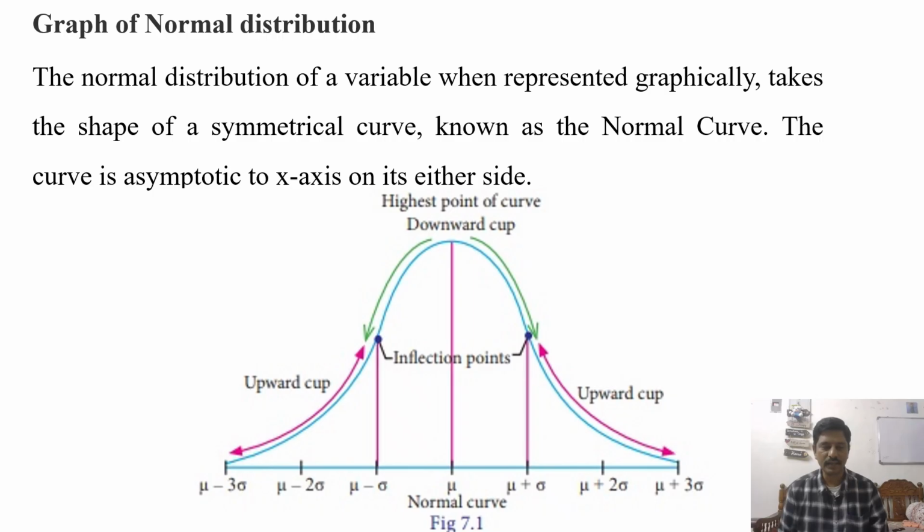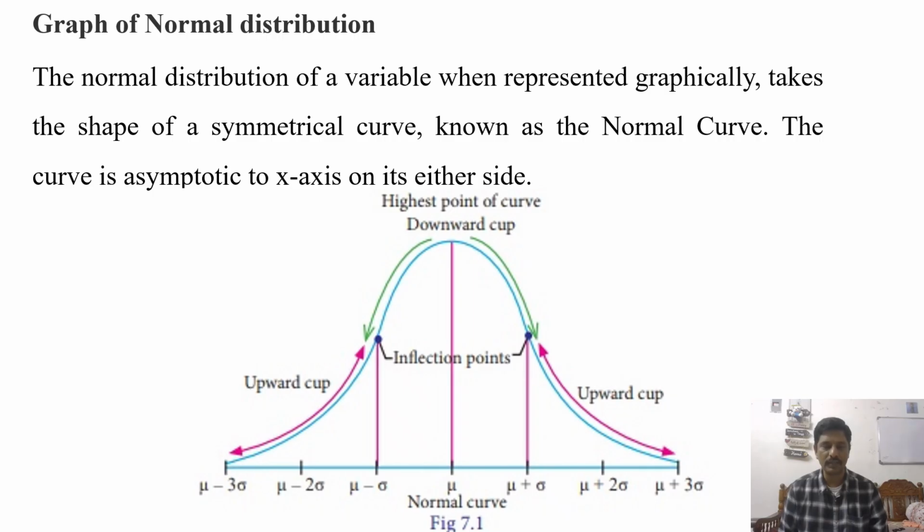It touches the x-axis at the point infinity. That means we don't know where the line touches the x-axis. So it may touch at the point infinity, then it is said to be the asymptote. A tangent at the point infinity is said to be the asymptote.